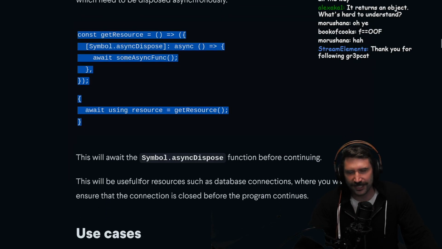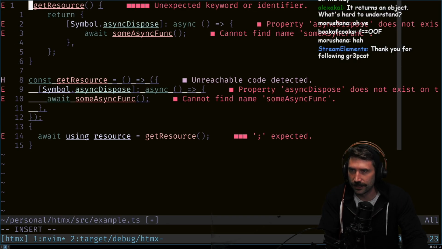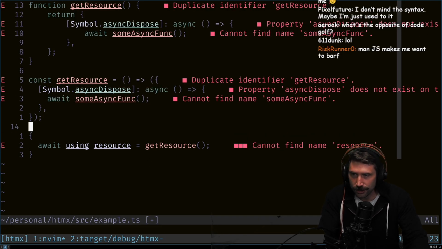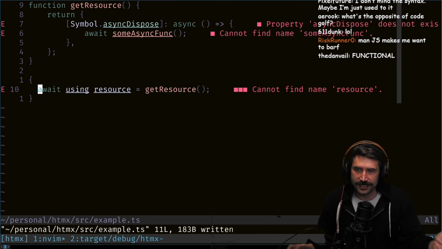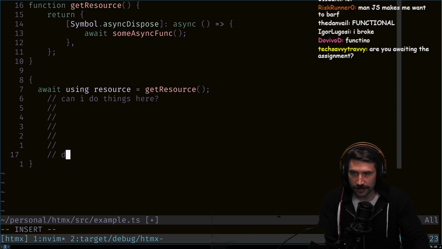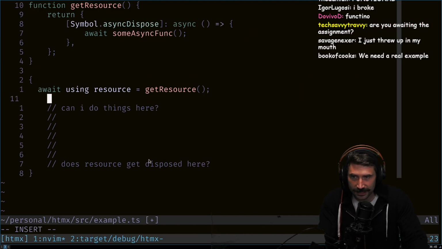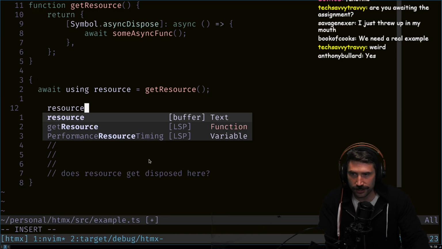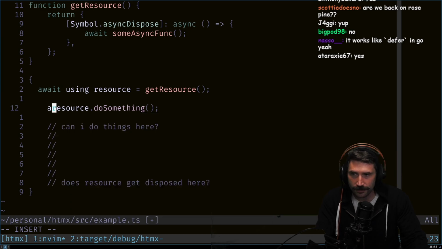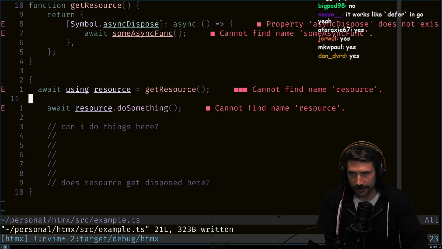So right now I don't understand the execution order because, in my head, let me go like this. Don't get me wrong, I do love arrow functions when they're used properly. Okay, so I see this. My question is, can I do things here? Then does a resource get disposed here? Right? So would it look something like this? Then I'd go something like resource dot do something, right? Thank you, Copilot. And then I could await that, right? Which is actually what's happening here. Okay, so this is what's actually happening here then.